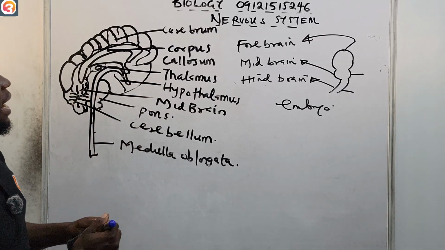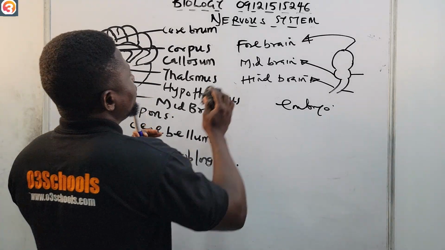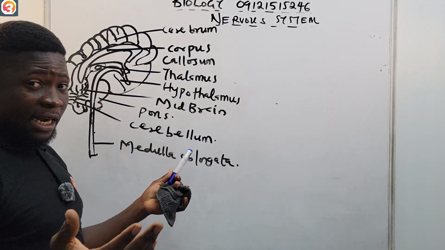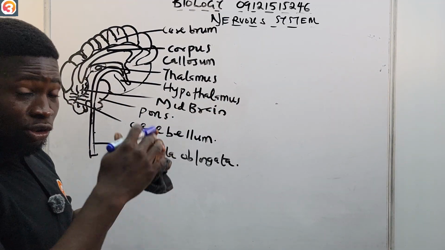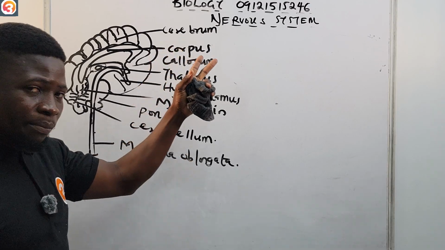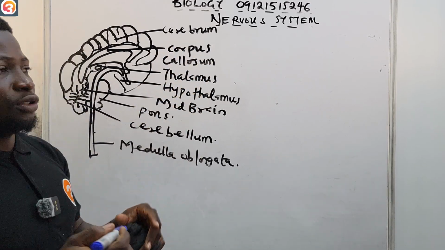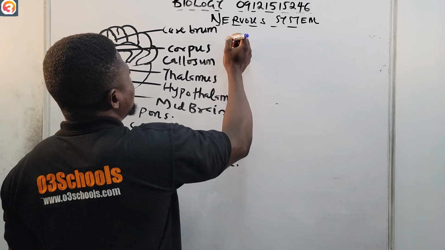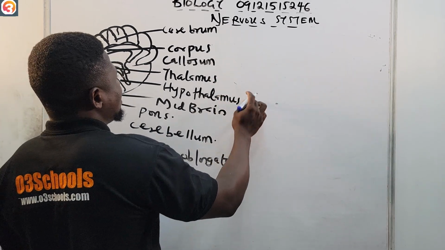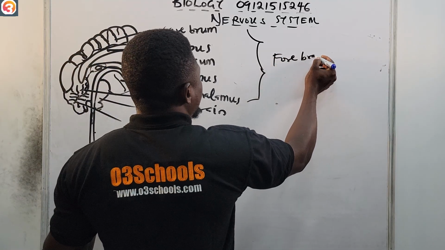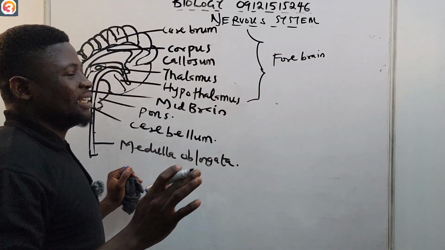So right here we have the forebrain, from the diagram. These parts also have some other parts. The forebrain has some parts, and the midbrain and hindbrain also have some parts. The cerebrum, the corpus callosum, the thalamus, and hypothalamus are found in the forebrain.